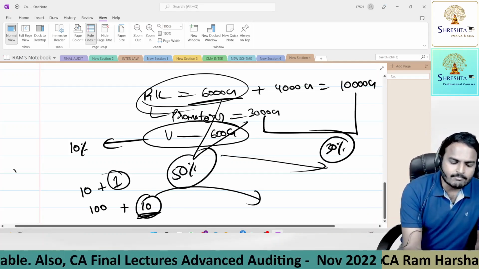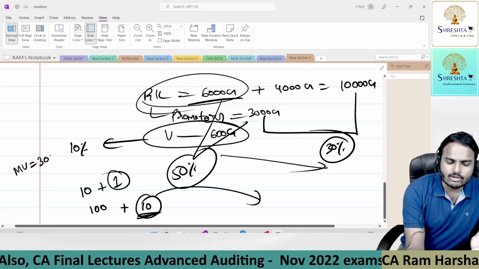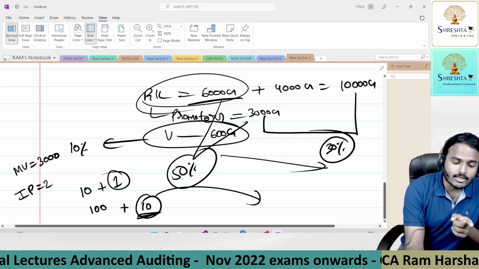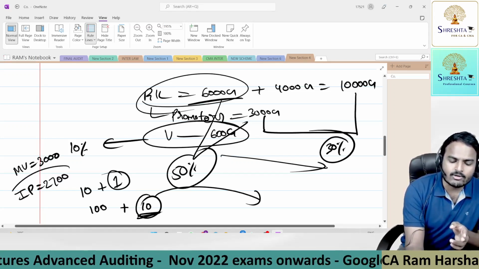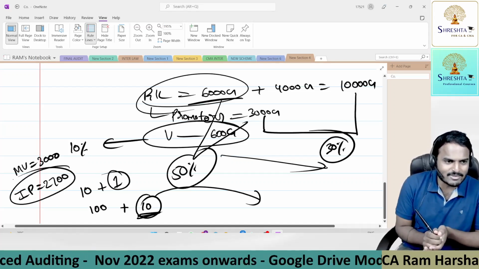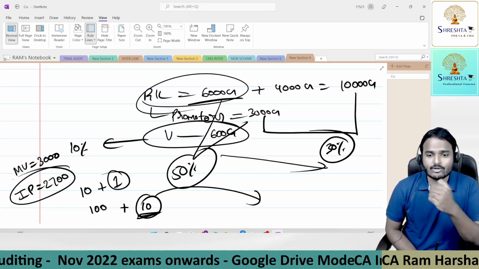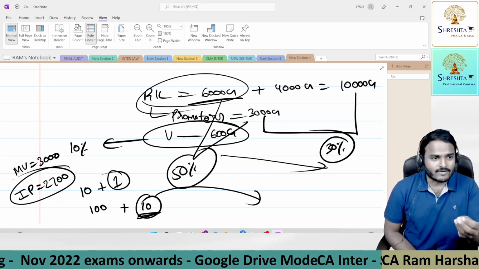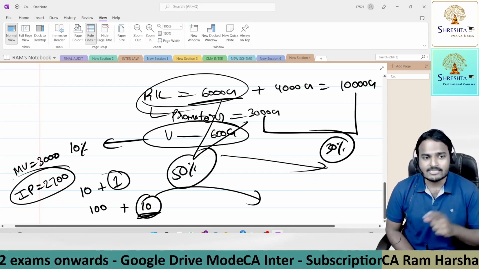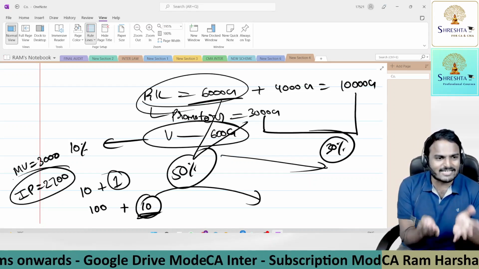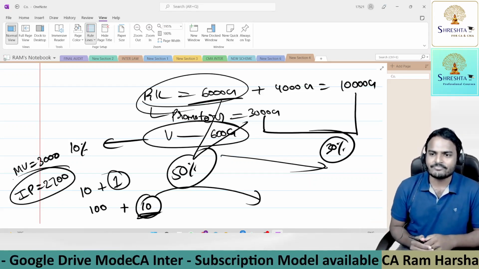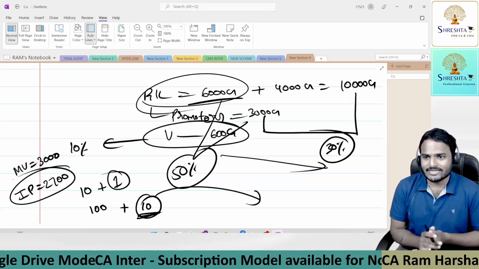Basically, the market value of the share would be some 3,000 rupees. The company will definitely offer at a lesser price only, imagine 2,700. Why, sir? Privileges should be given to the existing member, right? And moreover, if the company goes for a prospectus, there are a lot of advertisement costs, underwriting commission, SEBI filings, ROC filings. When the company offers shares to existing members, all this process gets eliminated. So benefit to the company, benefit to the member.